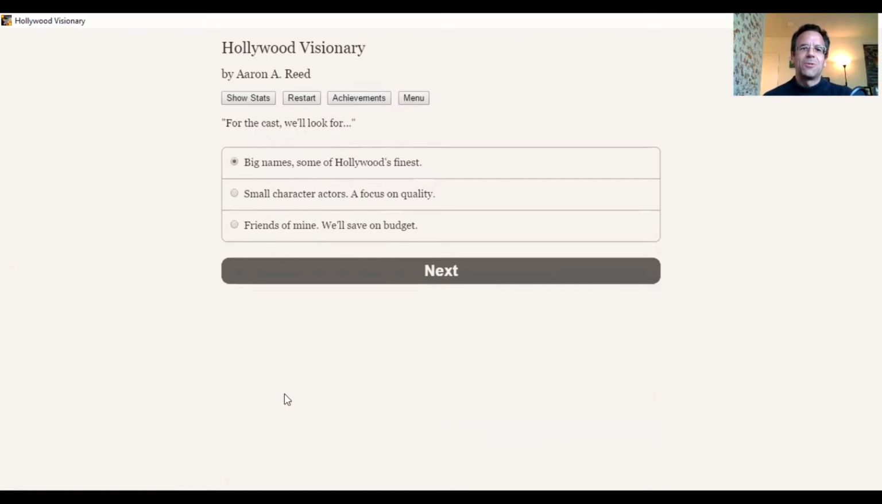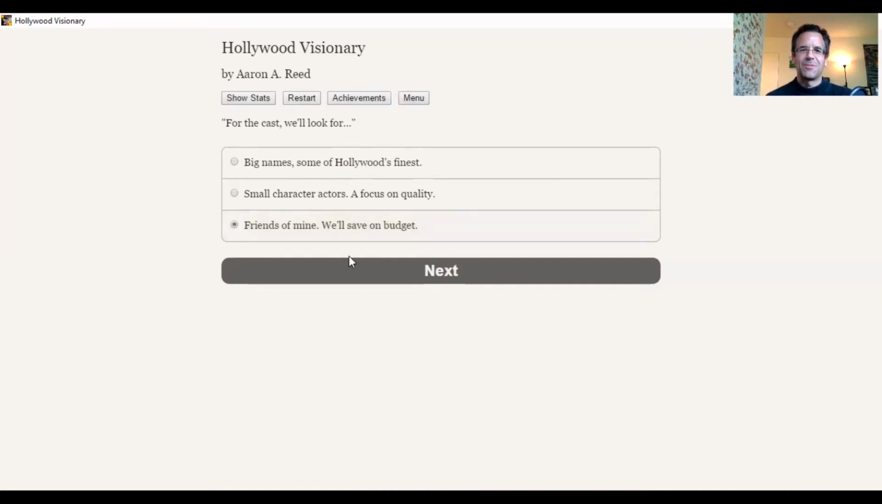Now for the cast, you want friends of mine. We'll save on budget. Saying that it's going to be low budget is actually a good thing, right? You're not asking for a lot. You're just asking for an opportunity. Friends of mine. Well, all right, we're already making a bad impression. So clearly our friends are not going to enhance our pitch here.